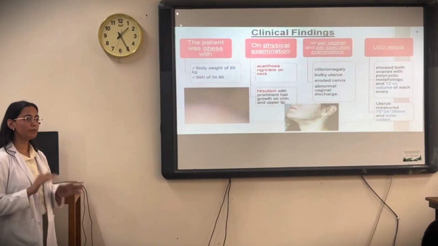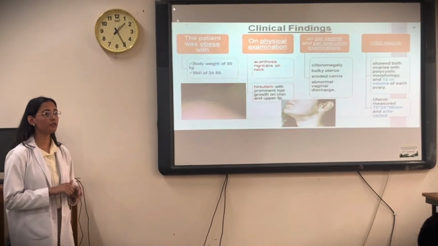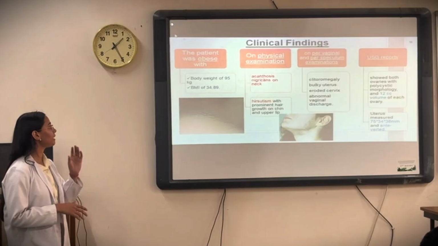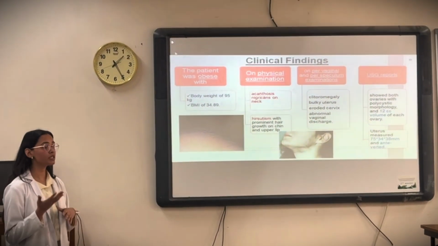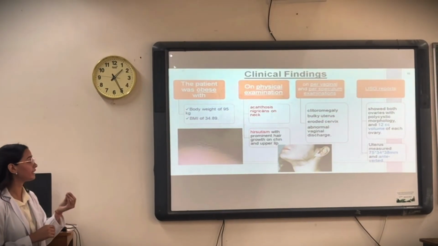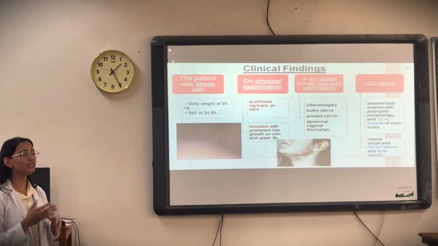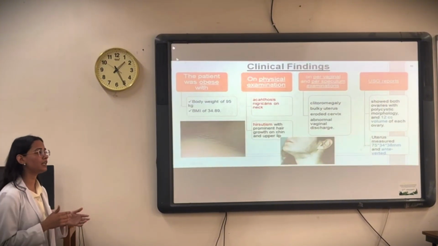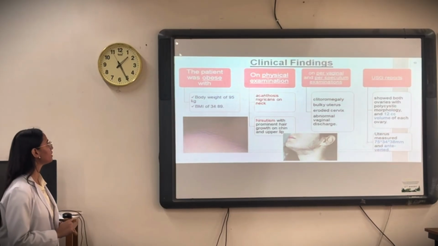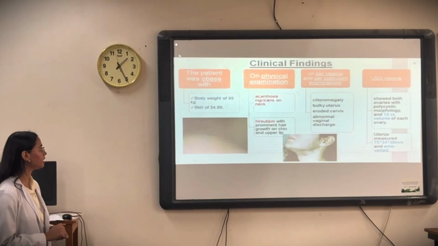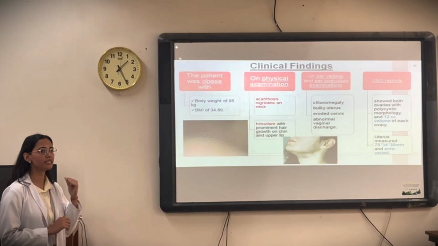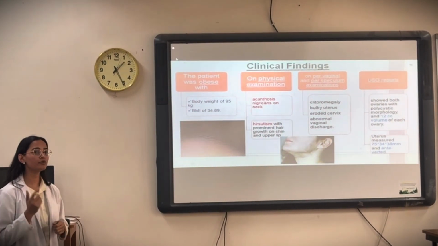See, there are so many pathologies in the pathophysiology of PCOS. One is obesity and insulin resistance, by which the person becomes insulin resistant and develops this acanthosis nigricans. That is, the skin gets thickened and pigmented, and mainly it can be seen on the nape of the neck, axilla, inner thigh, and the groin region. The second one is hirsutism, that is prominent hair growth on the chin and the upper lip. This is due to the high androgen level. We saw previously in the diagnostic criteria, the high androgen level, that is